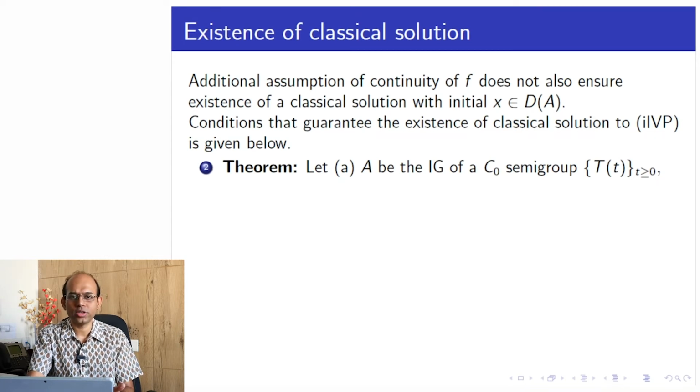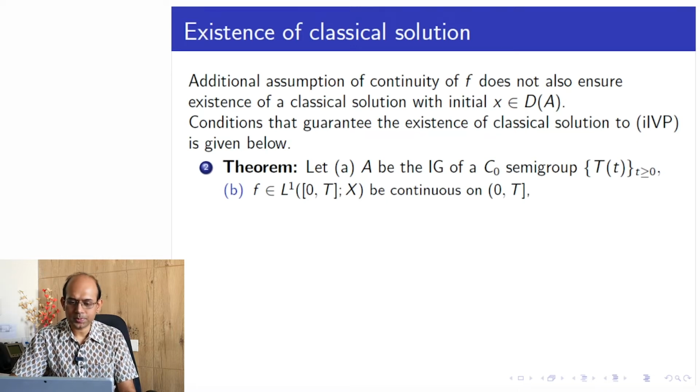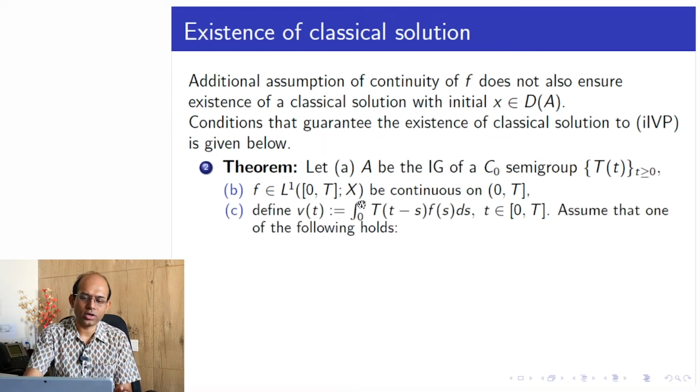This is a standard condition that it generates a C0 semigroup, common in the earlier lectures too; for the homogeneous case also we had this assumption on A. Now the second condition: f is in L1, so it is integrable, and it is continuous on 0 to T. This is the time interval T, so we are looking at a finite horizon.